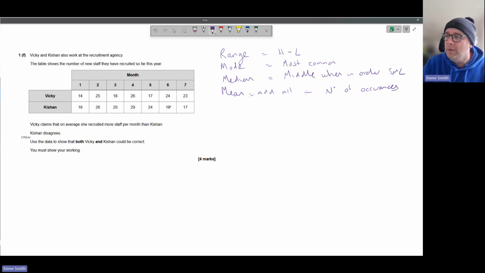How about on this one? I mean, there is on that one, but it doesn't matter. It needs to be both. It needs to be compare. Right, so we can't use mode. How about range? Let's have a look.